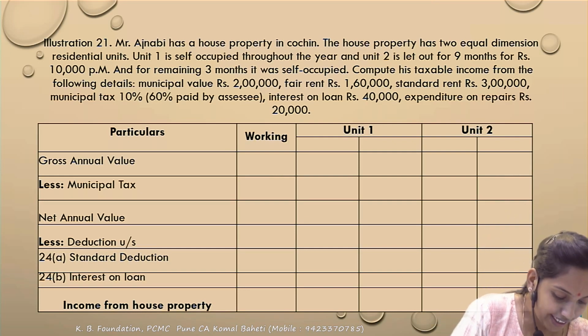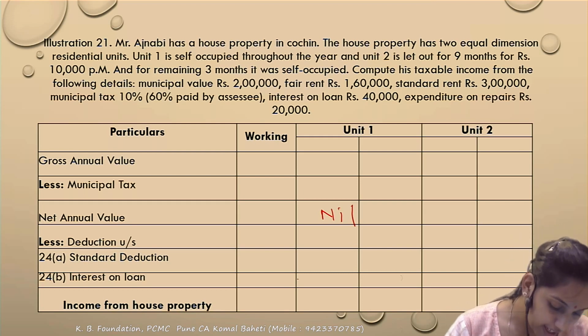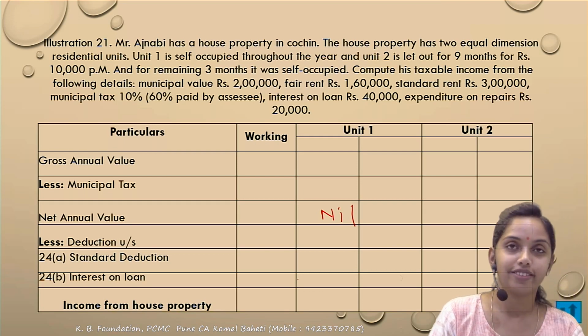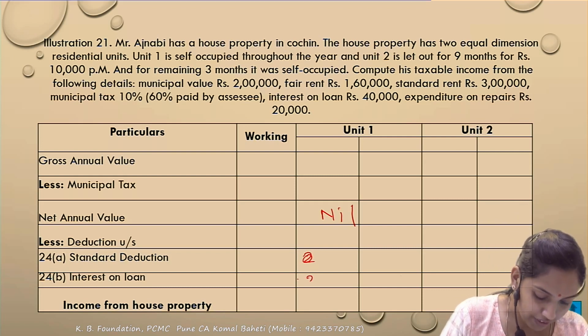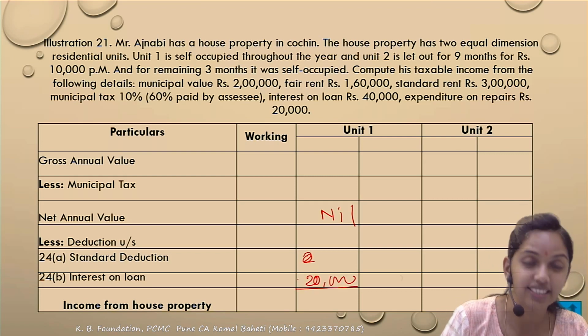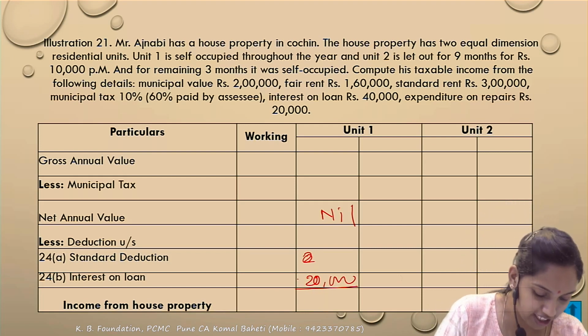So for unit 1, the net annual value is nil. Correct? So I will get a deduction only for the interest. The interest on loan is 40,000, and with both units sharing equally at 50%, it comes to 20,000. Even though the condition has not been given, the upper limit of 30,000 is available, so the full 20,000 deduction is allowed. So in unit 1 there would be a loss of 20,000.